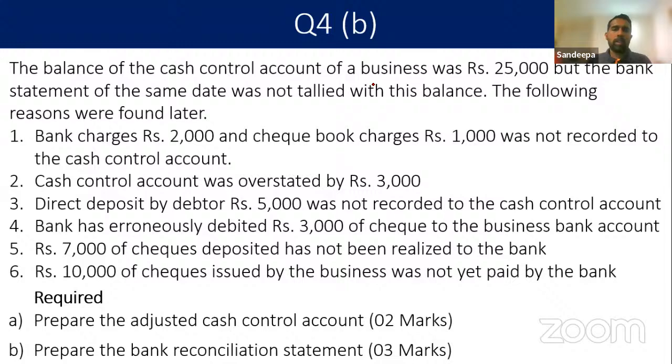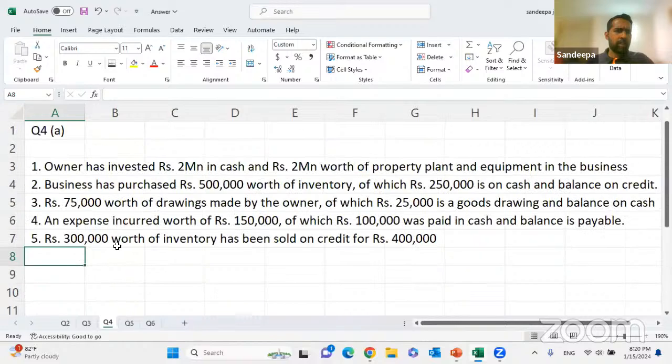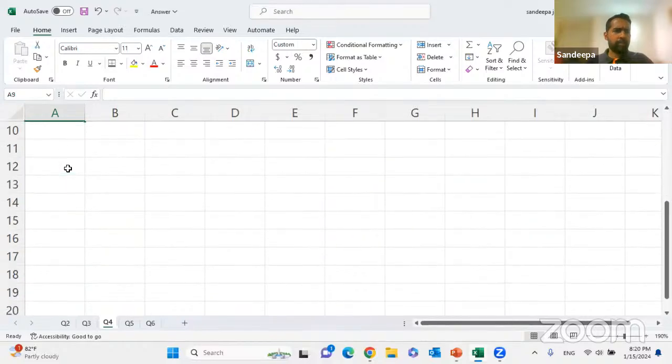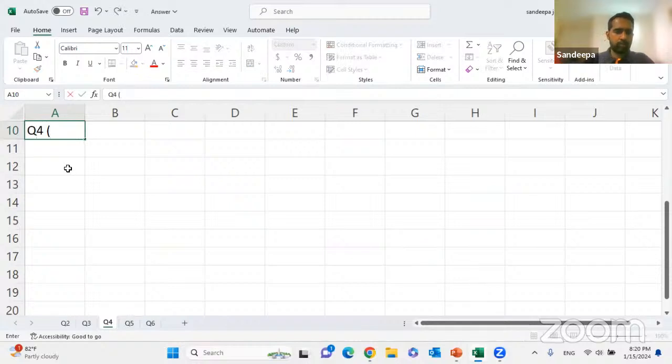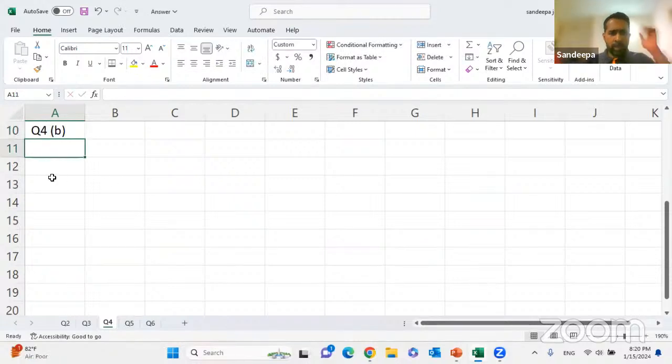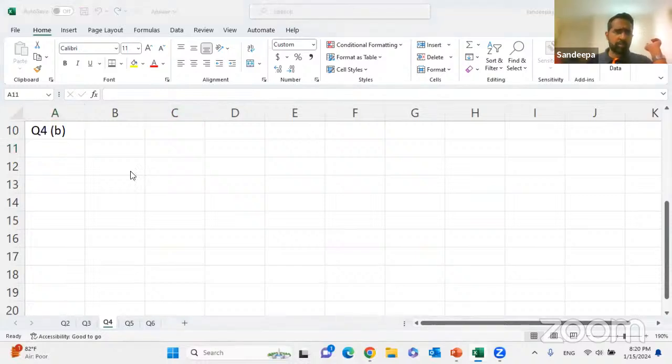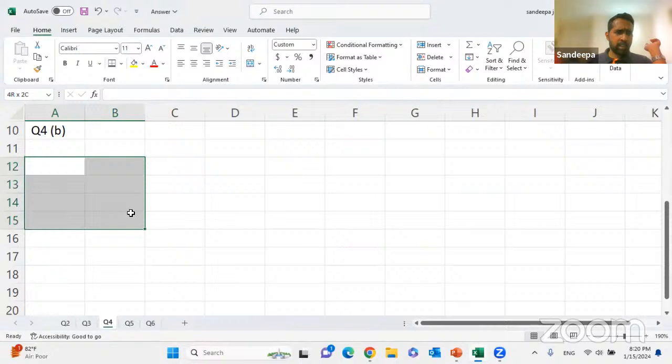Right. I said the theory last week and reminded you again today. Right. You are supposed to prepare the adjusted cash control account and the bank rec. Okay, let's prepare those two. Right. Question number 4B. You are supposed to prepare the adjusted cash book.